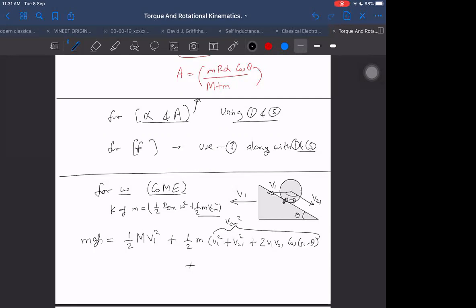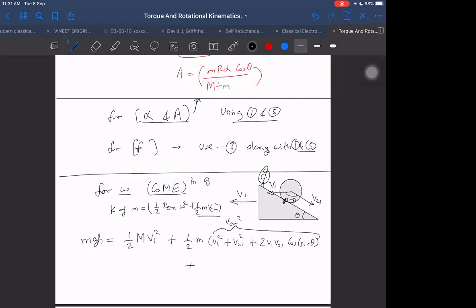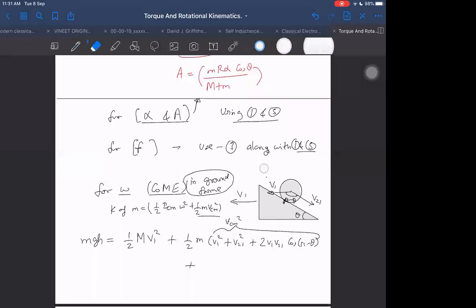How can we write? Is it at rest in the ground frame? No, sir. Then you will be getting that energy in which frame? In this frame, that energy will be there. But if I write energy in this frame, then how will the energy be conserved? The pseudo force is acting on this in this person's frame. Energy will not be conserved. Energy is conserved only in the ground frame. In other frames, energy is not conserved.